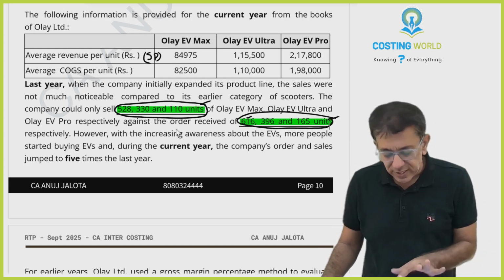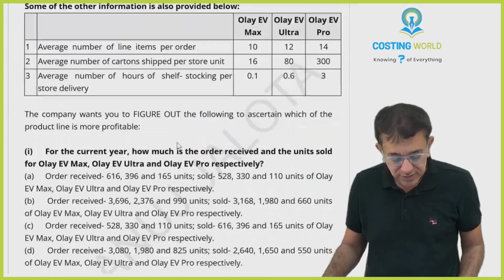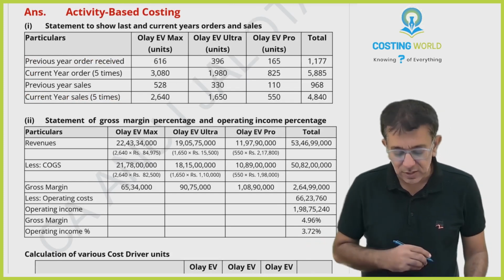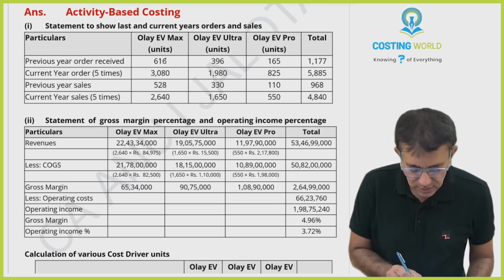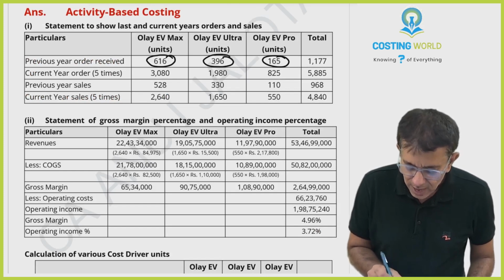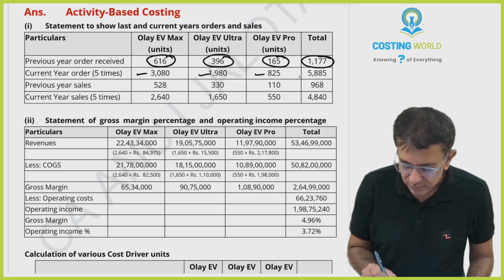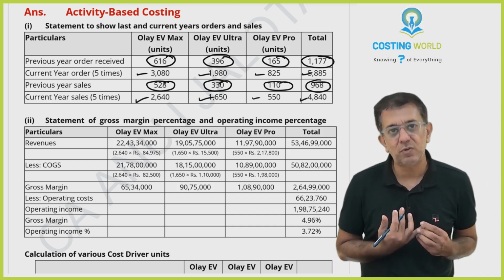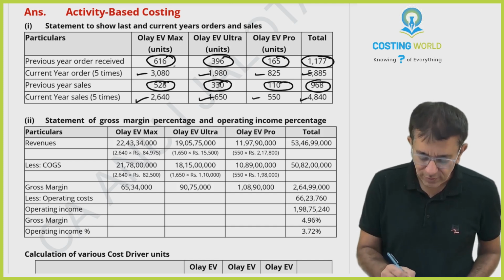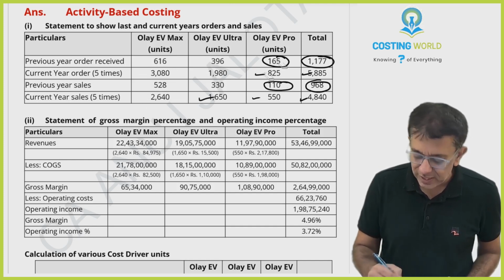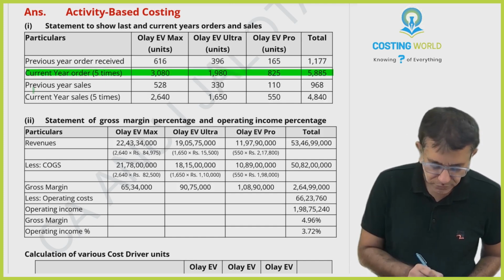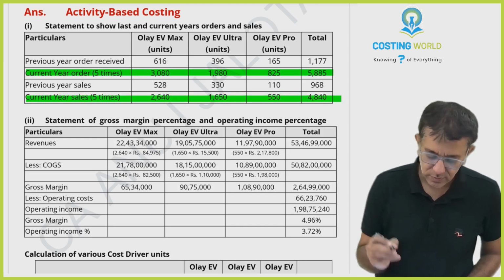So I take this data and I multiply it by 5. See what I have already done in the solution: a statement to show last year's and current year's orders. Last year's number of orders received was this; I multiplied it by 5 and got this answer. Last year's sales was this; I multiplied it by 5 and got the number of units of scooters that we sold. I will highlight only current year's data, because this question is all about current year's data.